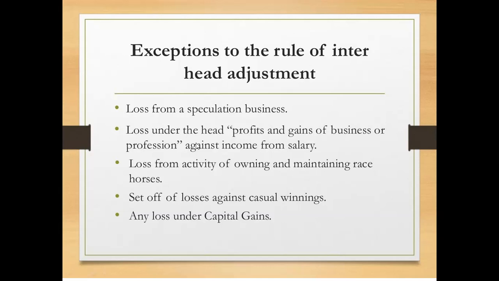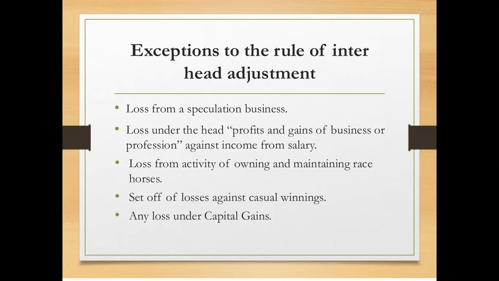Second, loss under the head profit and gains of the business or profession against income from salary. So we can see the two heads, means the profit and gains of the business or profession cannot be set off against the income from salary. So purely the business or profession loss cannot be set off against the income from salary. So even it is an exemption from the inter-head adjustment. Next, loss from activity of owning and maintaining resources, because we have already seen that any loss from activity of owning and maintaining resources can be set off only from the income of such sources only.